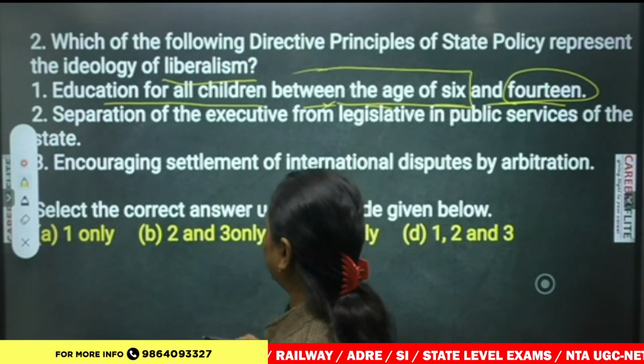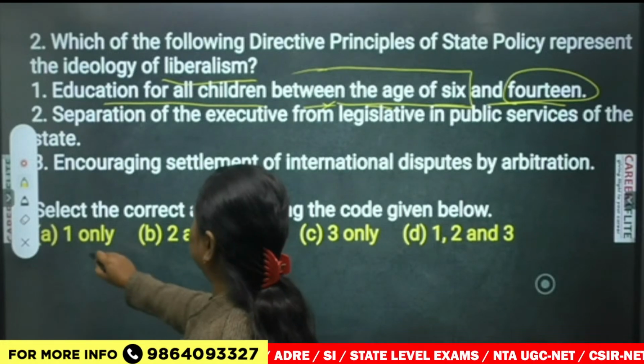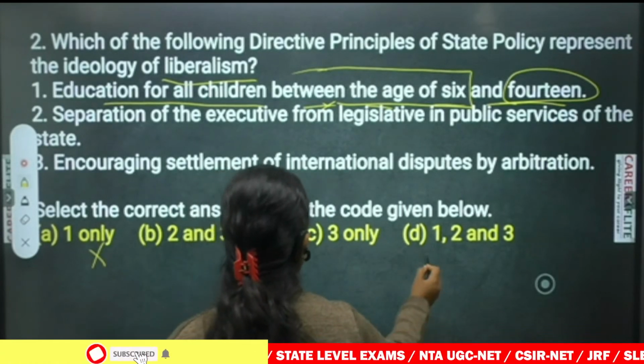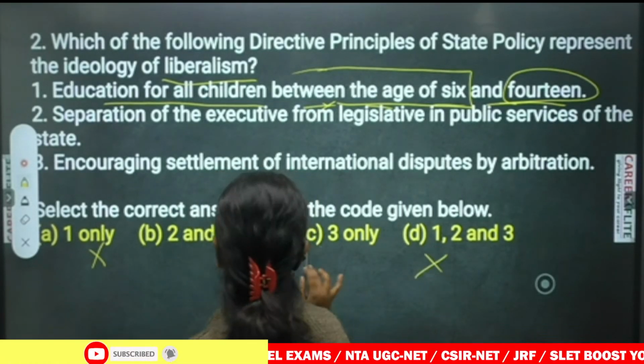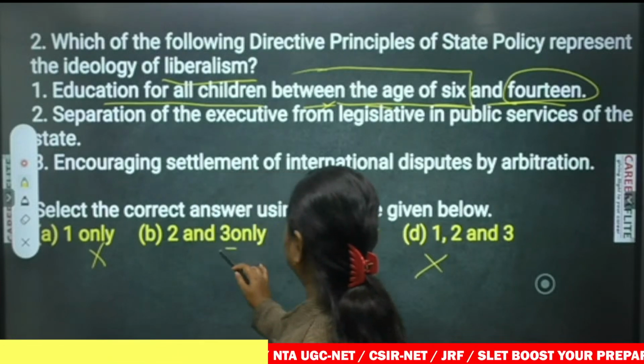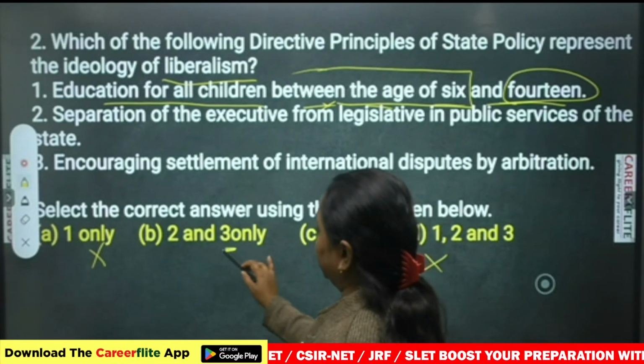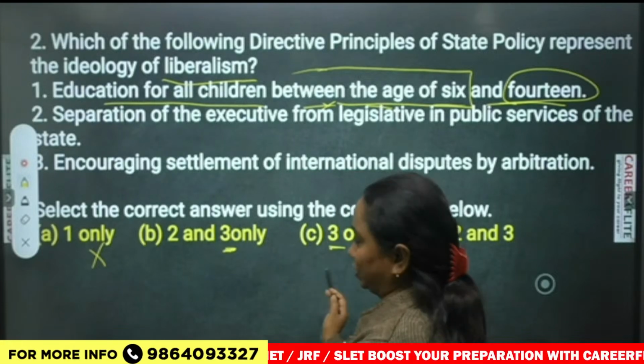So if we cancel 1, then we eliminate this option, that is option A and option D. So we have only this and this left. So 2 and 3, that means 3 is confirmed, the 3 is there. Okay, because in both of the options there is 3.